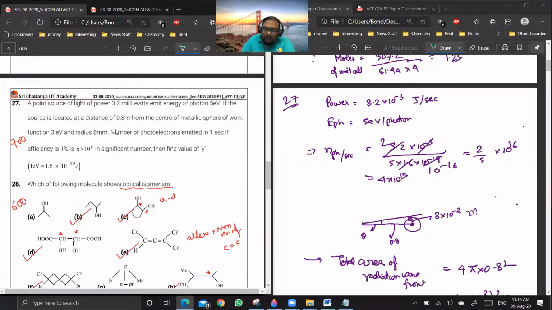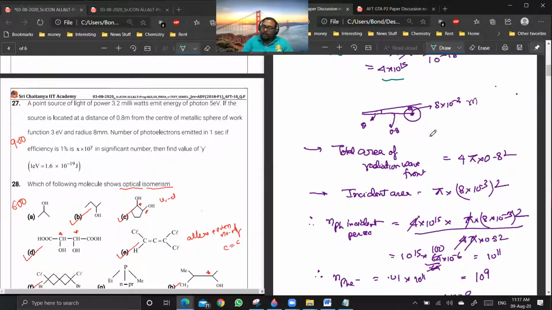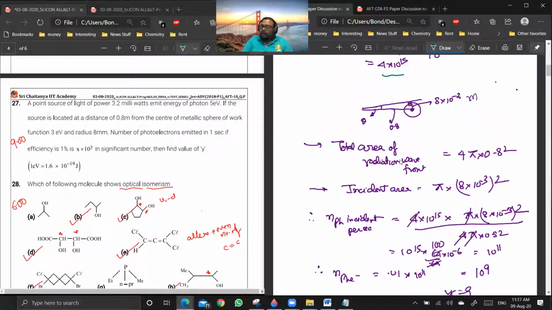Okay. See, power is given to you. And you know energy of 1 photon. So you can find the number of photons emitted per second. It will be power, energy per second by energy of 1 photon. So it will come out to be 4 into 10 power 15. Now you see, when you're talking about the total area of radiation wavefront, it will be 4 pi into r square, where r is this distance. Okay, if this is the source, then the wavefront will be something like, going like this.